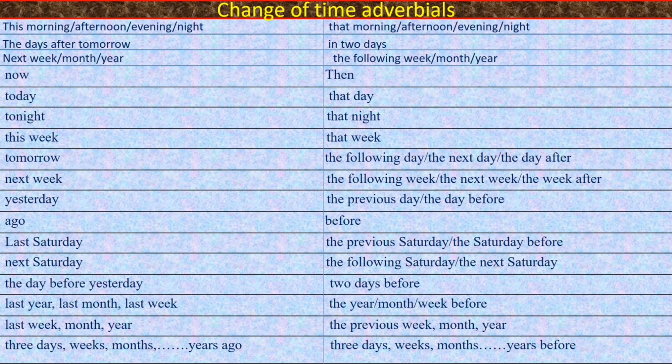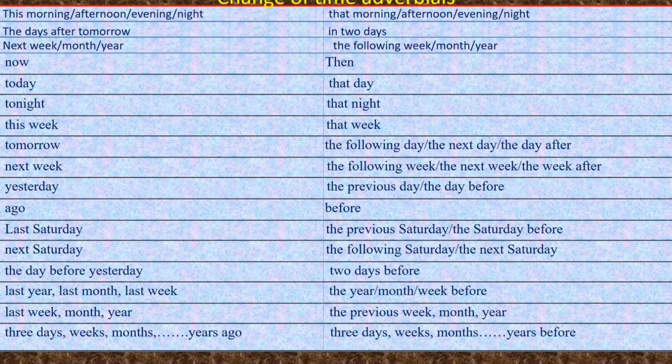The day before yesterday will change into 2 days before. Last year, last month, last week will change into the year, month, week before. Last week, month, year will change into the previous week, month, year. 3 days, weeks, months, years ago will change into 3 days, weeks, months, years before.